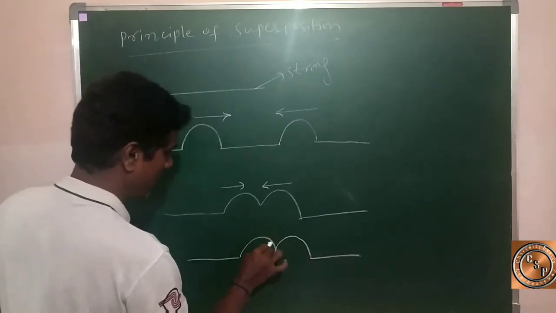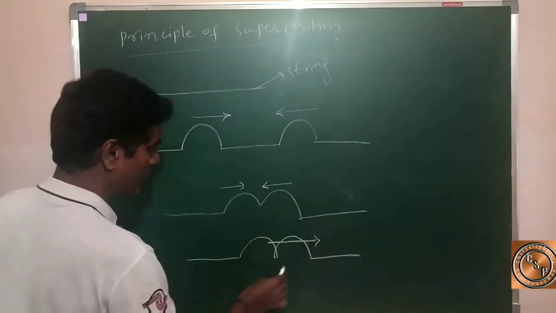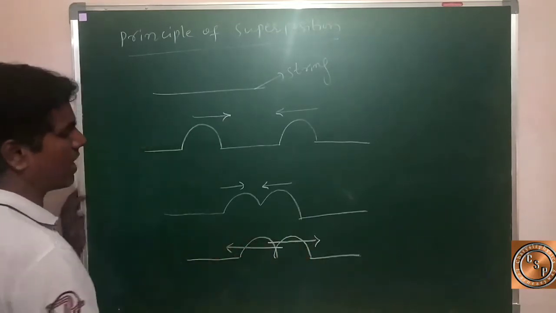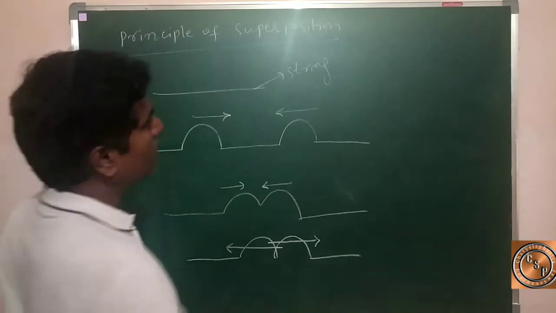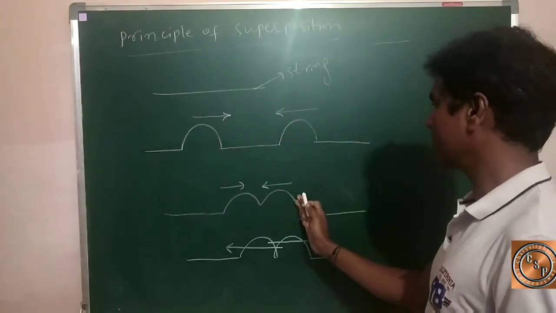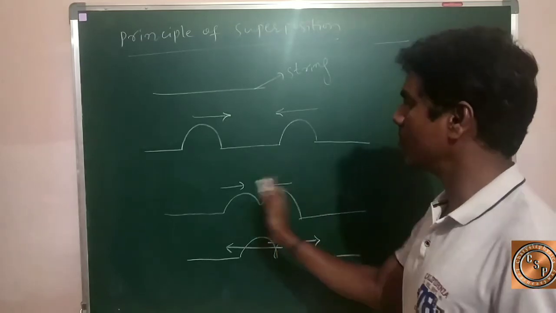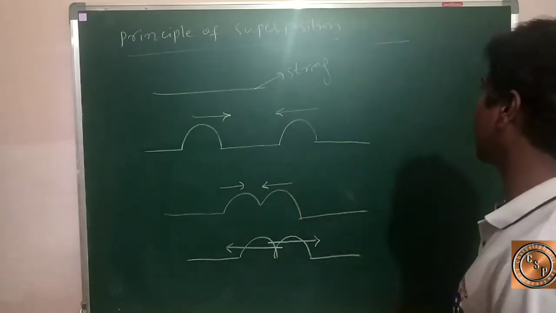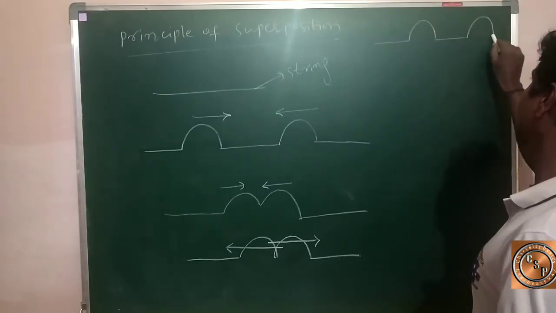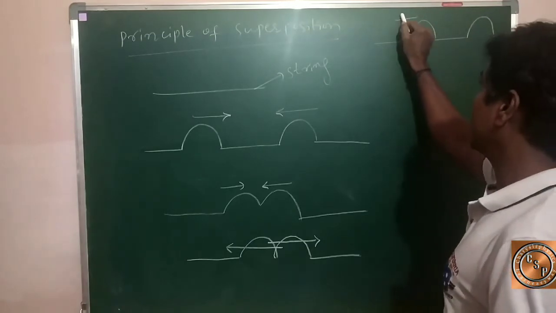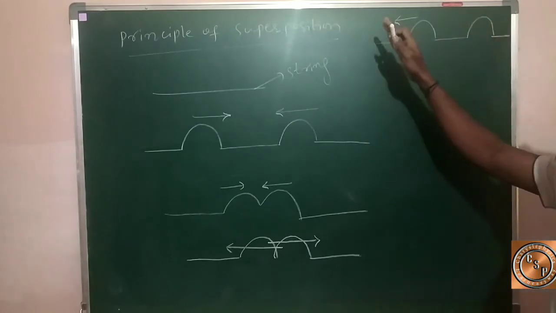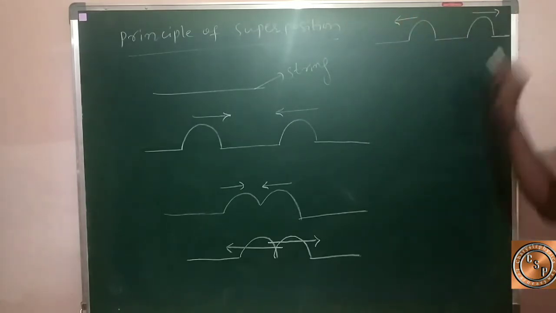This wave is ready to move from left to right, and this wave moves from right to left in this direction. Here the wave is moving in this direction from right to left, and this wave is moving from left to right like this.